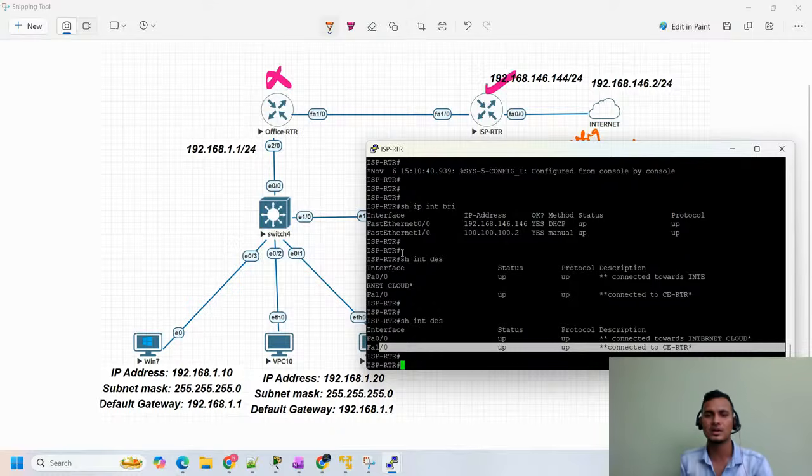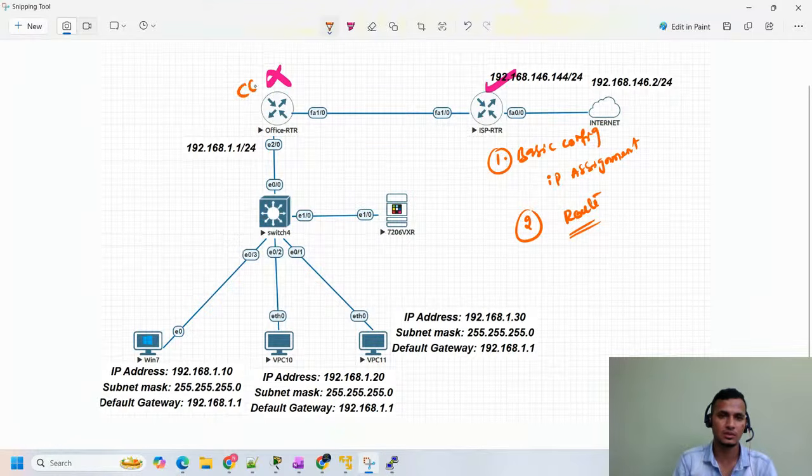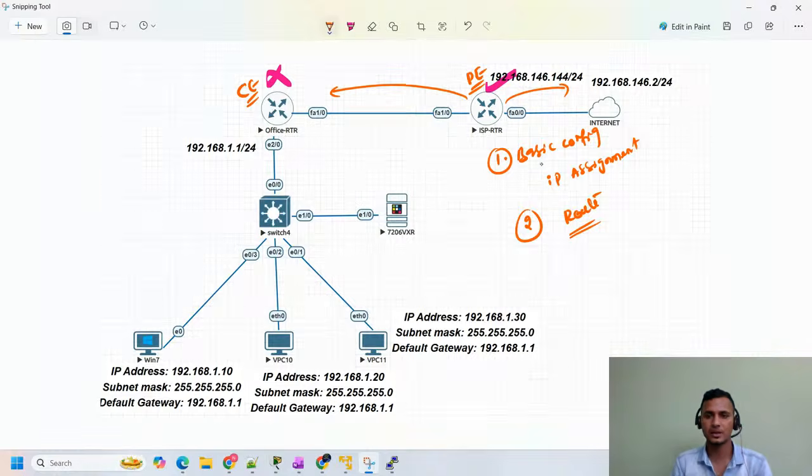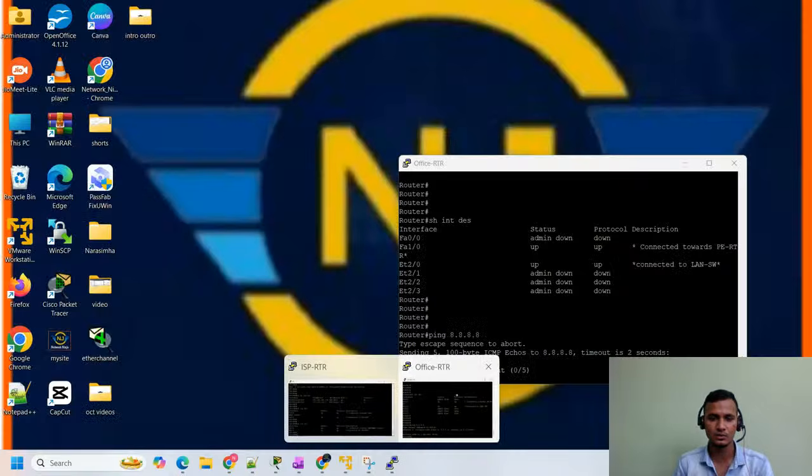Who is your CE router? This is our CE router, customer edge router, and this is our PE router, provider edge router, right? One interface is connecting towards your internet cloud and the other interface is connecting towards your CE router. So we have the IP address configuration, and now we need to verify that we really have the route.